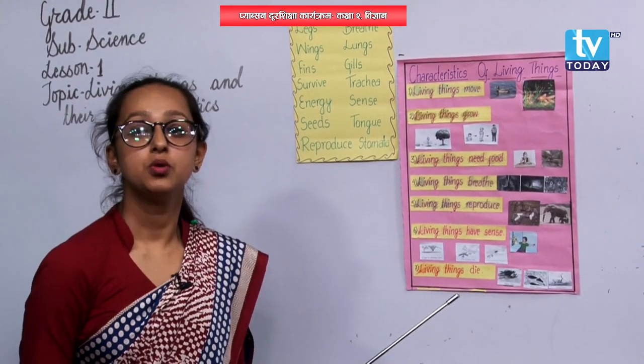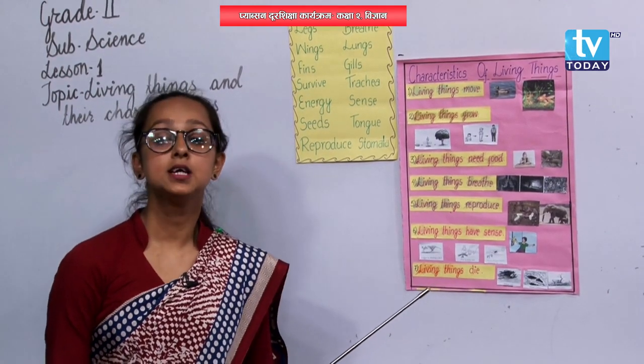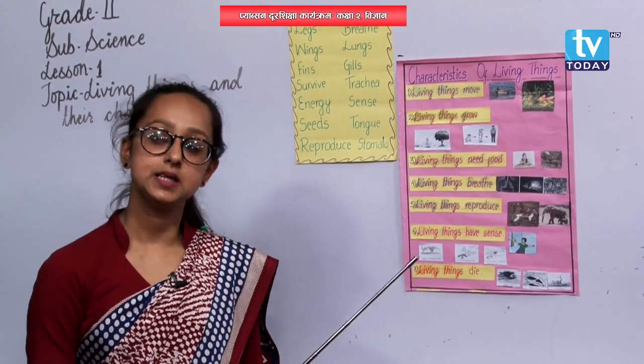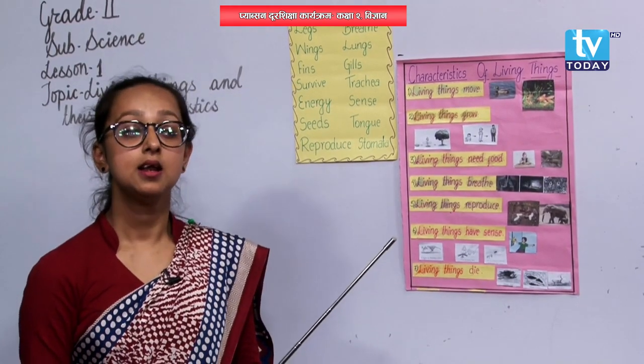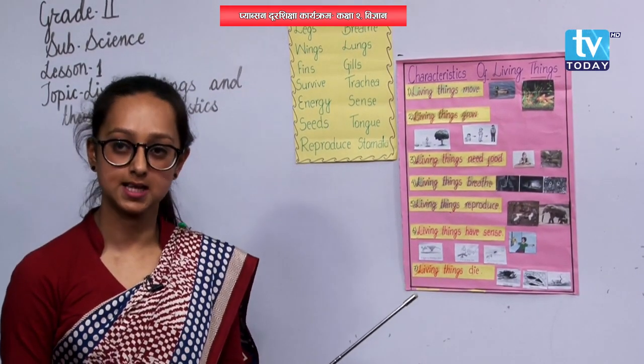Now the last one, living things die. We living things don't live forever. After a certain period of our time, we die. That is also the last characteristic of living things.